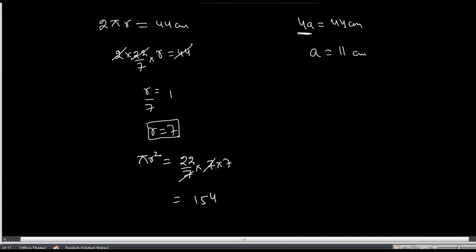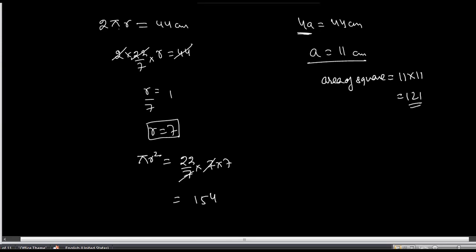Yes, that will be the area of this one. When you calculate the side of a square, if you assume the perimeter of a square is also 44, then the side would be 11. So here you can write: the area of a square with side 11 is equivalent to 11 into 11, that would be 121.